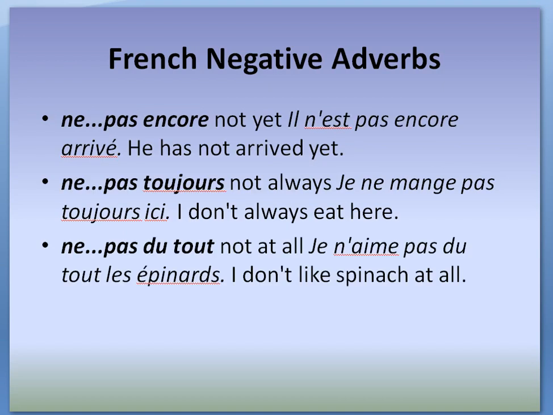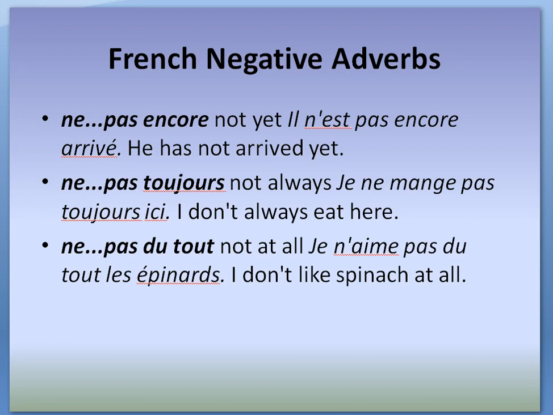Ne pas encore. Il n'est pas encore arrivé. Here, the conjugated verb is être, est, so ne pas surrounds the conjugated form of the verb être.